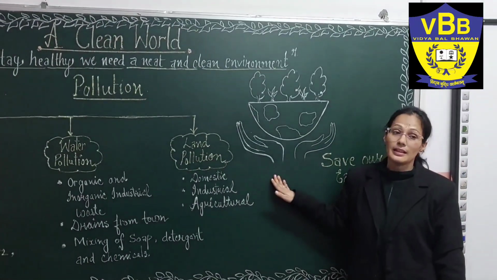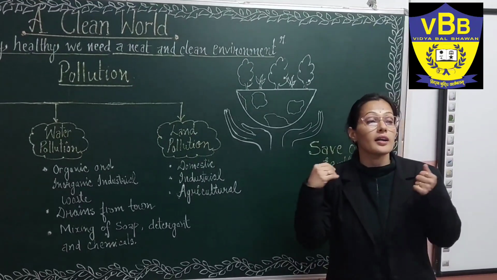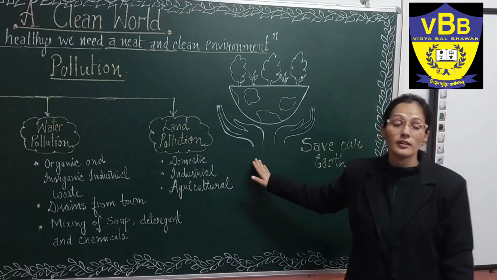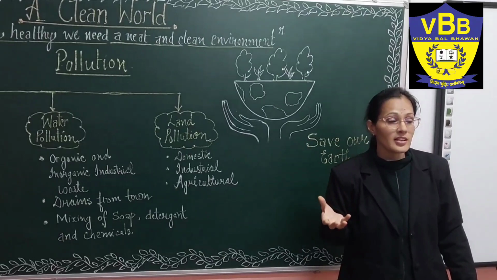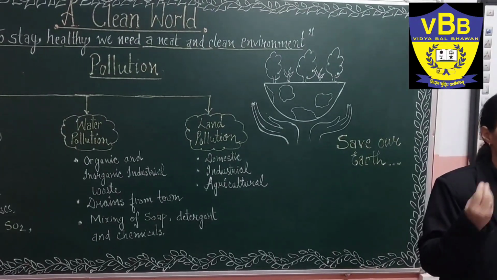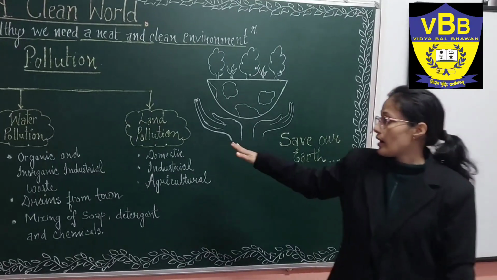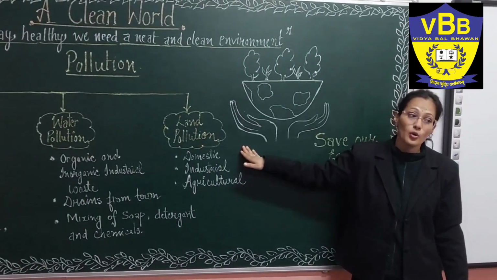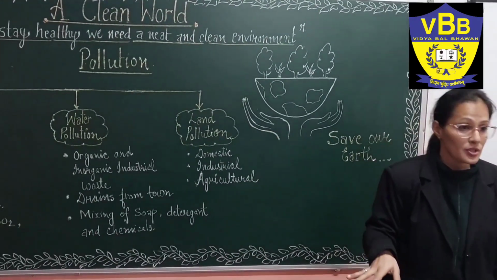Now moving to land pollution. Human beings are the most important factor in polluting the land. We are throwing so many things whenever we are eating. We are throwing the wrappers on our land, which is at the end polluting our land. So we should not do these types of things. We should always throw things in the dustbin.